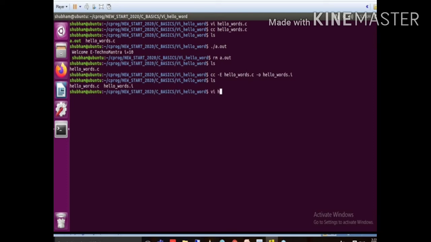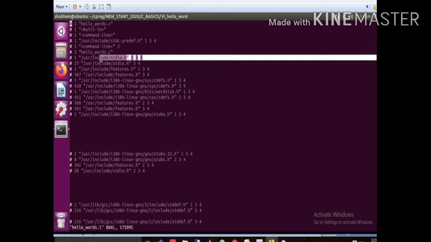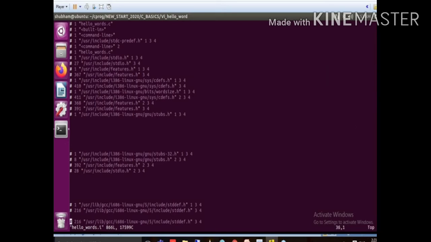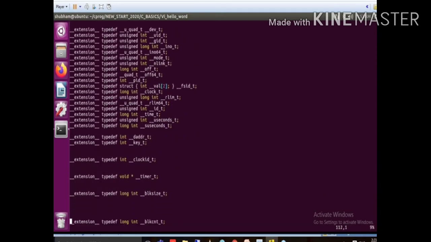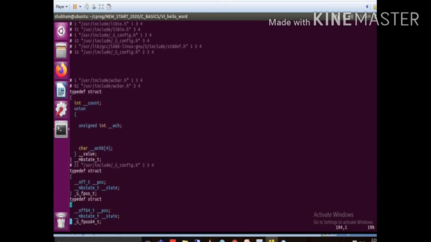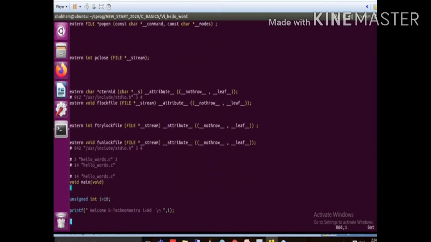Now we will open this file, hello world.i. Okay, so this is the hello world.i file. If you check here, they added all the library information. You see stdio.h is here. Also some other header files related to stdio, like features.h and others, are added. So in the preprocessor stage they add all the header files. You can see the number of header file data like function prototypes, macros, everything they added in the preprocessor stage. So the preprocessor stage adds the header file information and removes the single line and multi-line comments.